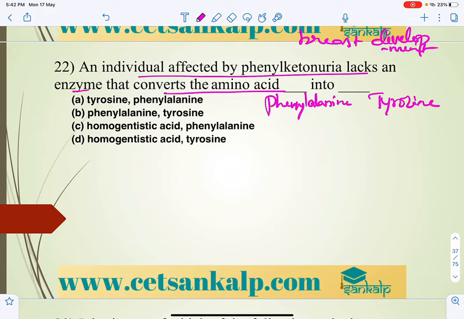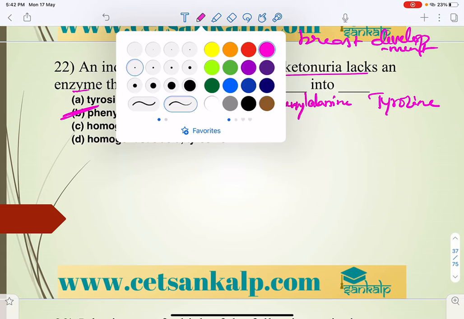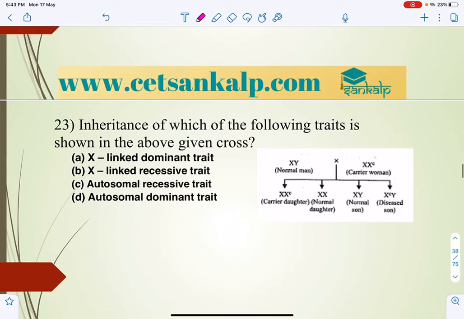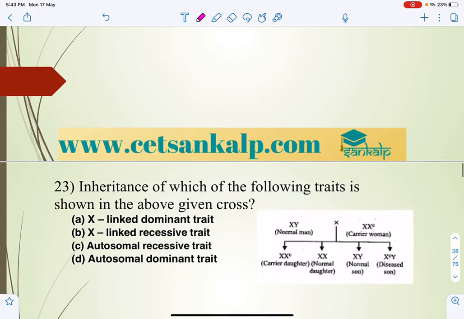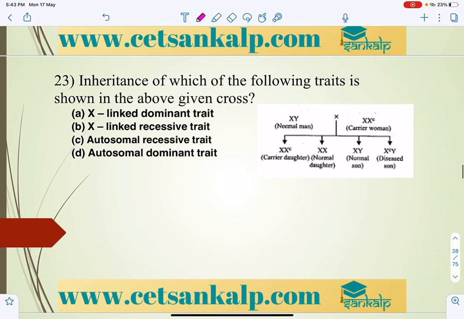So that is the 22nd question. The answer we can take is phenylalanine into tyrosine. So the answer is B, right? Inheritance of which of the following traits is shown in the above given cross?